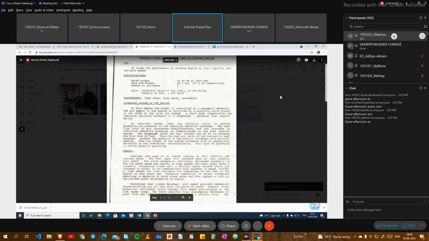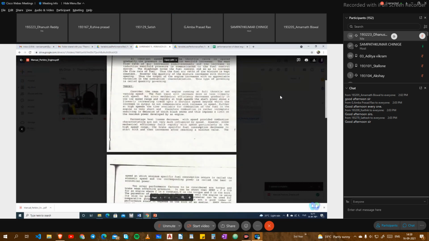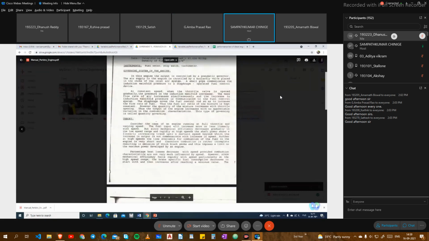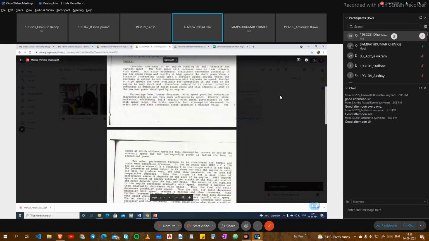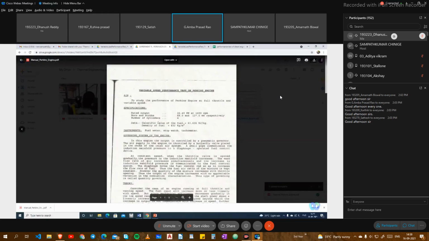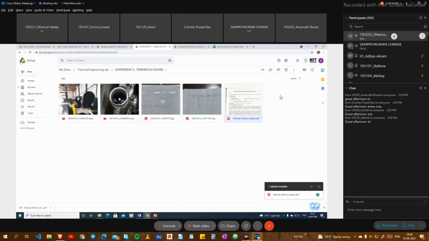So please don't copy this directly. This is helpful for you to write some part of theory and about the engine. Fixing the full throttle position is an important factor here. I'm sharing this whole folder to you. I will keep the link in the LMS. So any other things you can directly ask.